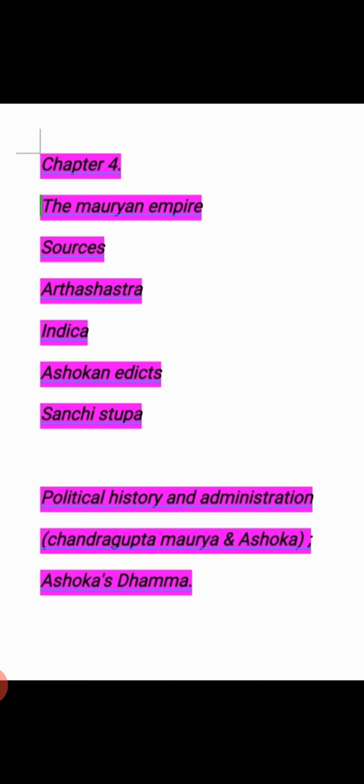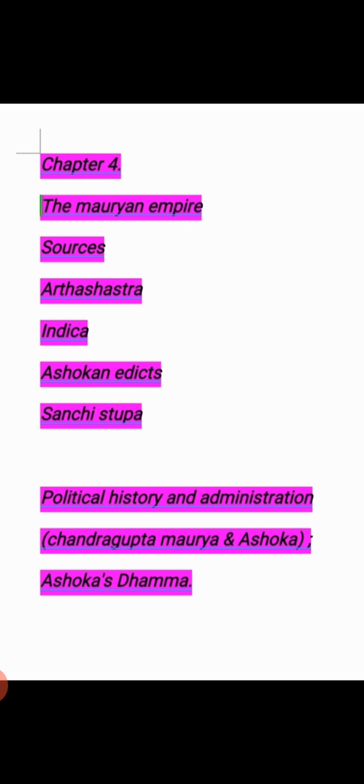Nanda was a cunning ruler. He treated people very badly, that you have seen in the Hindi serial named Chandragupta. Chandragupta took the place of Nanda and became emperor of the Mauryan Empire.